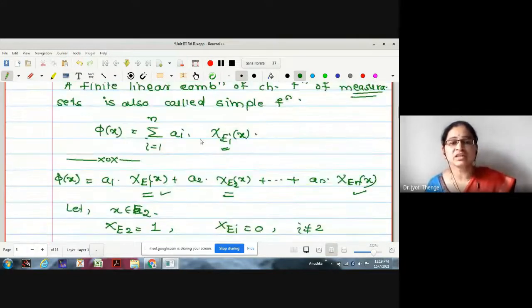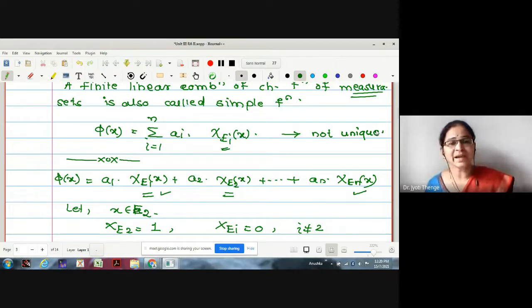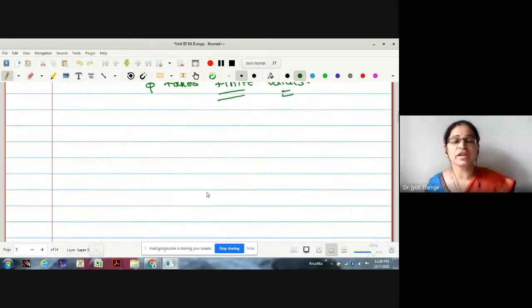Now, whether this representation is unique: this representation of a finite function in terms of characteristic functions is not unique. Why is it not unique? Because we have not imposed the condition on those values of a_i, whether they are distinct or not distinct.